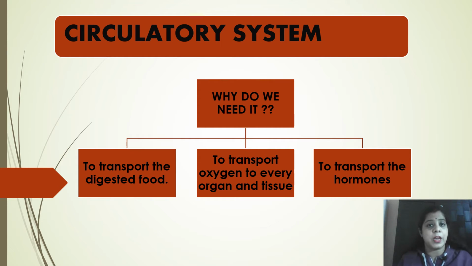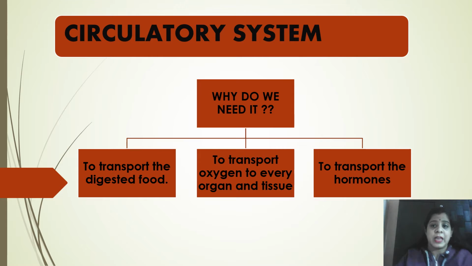Third is the hormones. In the endocrine system, there are glands which secrete different hormones. For that we need to circulate these hormones in the whole body wherever they are required. For this we need the circulatory system. The main circulatory system part is the blood, which carries all these contents to different parts of the body.